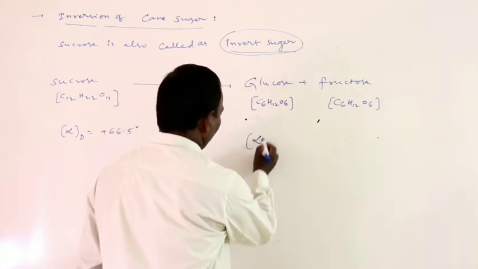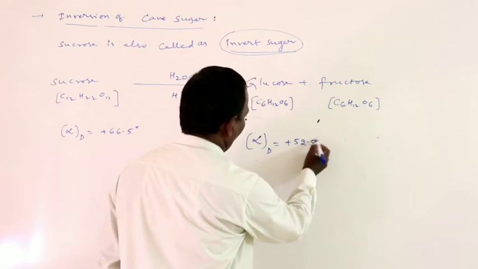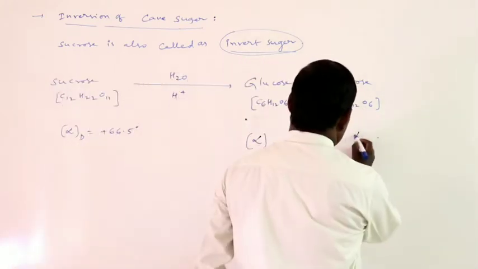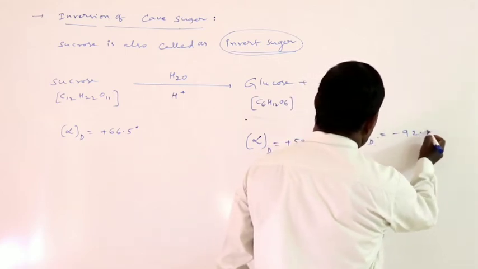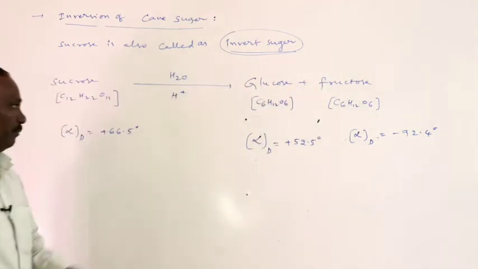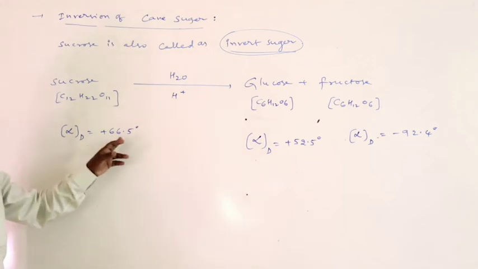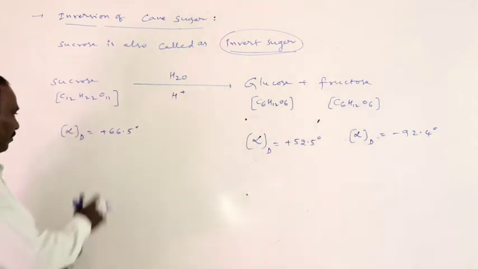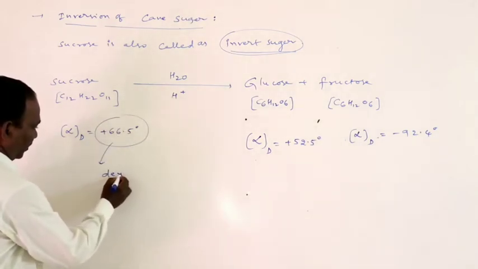Glucose specific rotation is plus 52.5 degrees, but fructose specific rotation is minus 92.4 degrees. Before hydrolysis, sucrose is plus 66.5 degrees specific rotation, meaning it is a dextrorotatory substance.